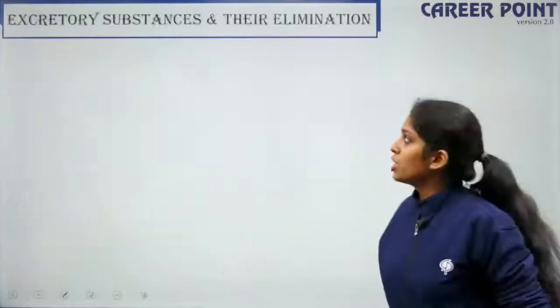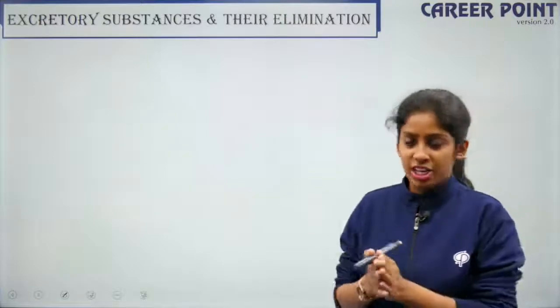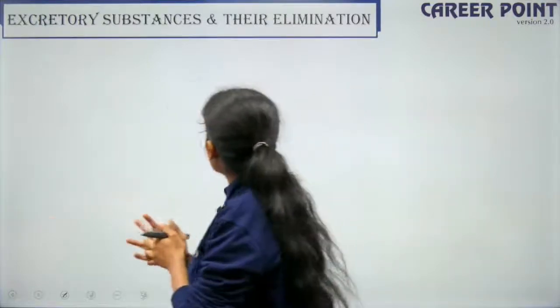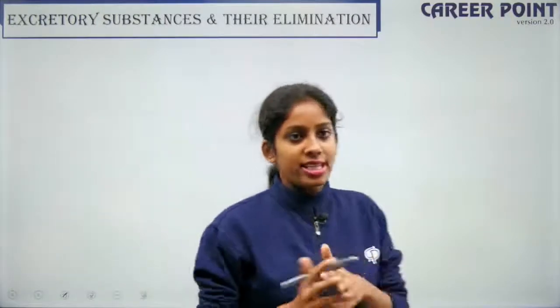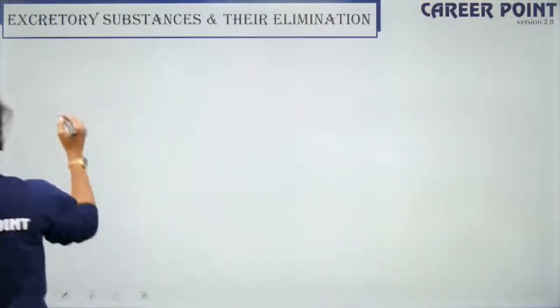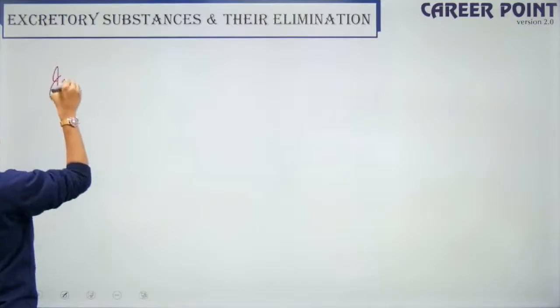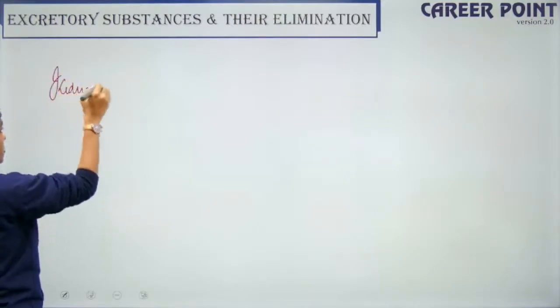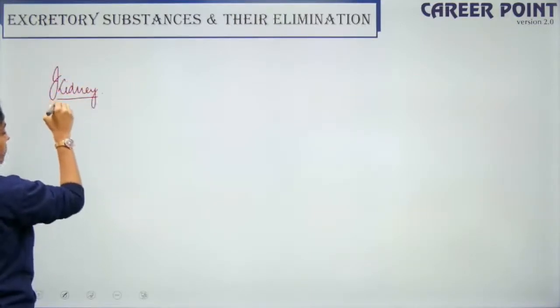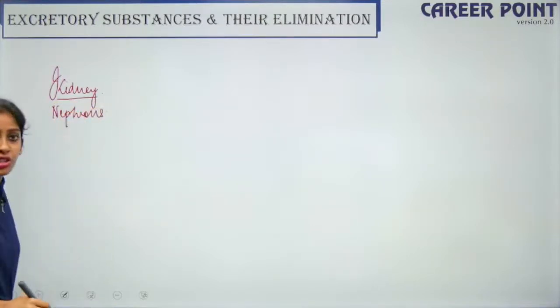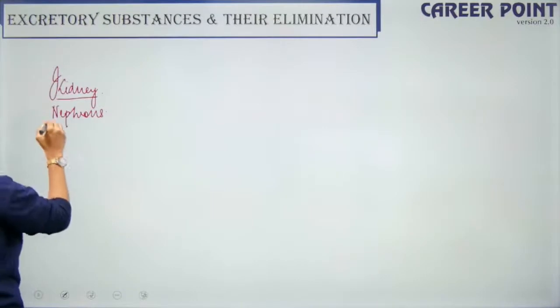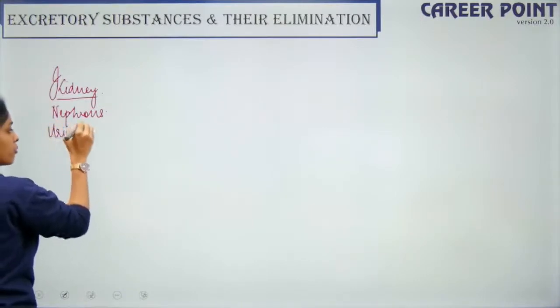Okay. So with this we are done with body fluids and circulation. So now let's talk about excretory substance and their elimination. So in excretory substance and their elimination, we started talking about the kidney. So we spoke about the structure of the kidney, then we spoke about the structure of nephron, which are the structural and functional unit of the kidney. So then we started talking about the mechanism of urine formation.